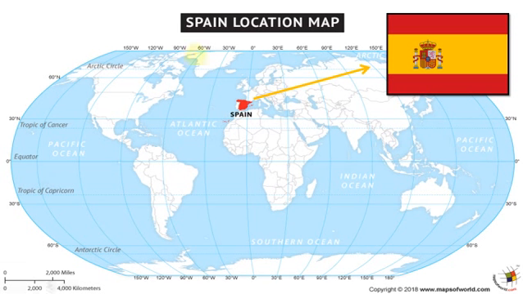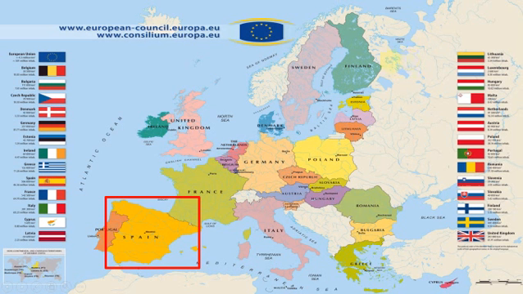Starting with the location of Spain, this is the world map. As we move towards Europe and towards the southeastern part of Europe, you can see the highlighted region with red color. So this is Spain, and the flag of Spain is also over here. All of these countries which are highlighted with different colors are part of Europe. And if we talk about Spain, Spain lies in the southwestern part of Europe in the Iberian Peninsula, as it is highlighted with the red box.